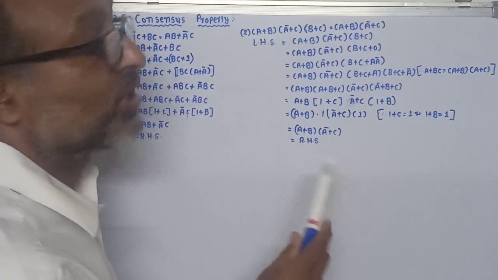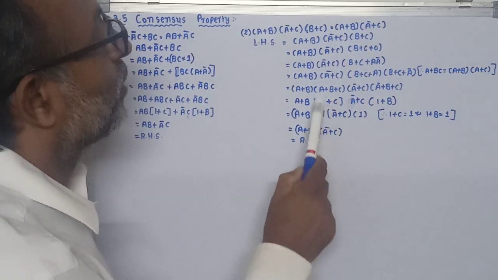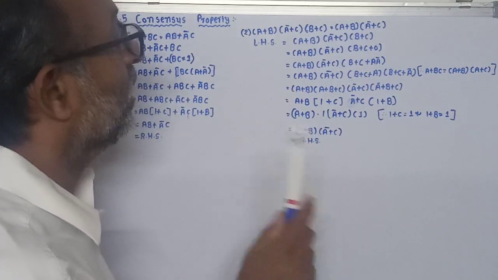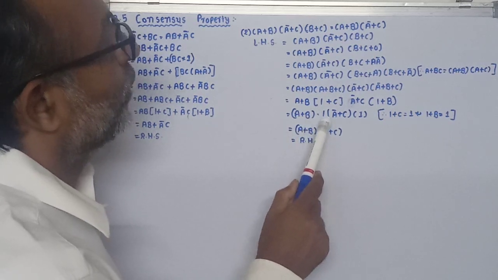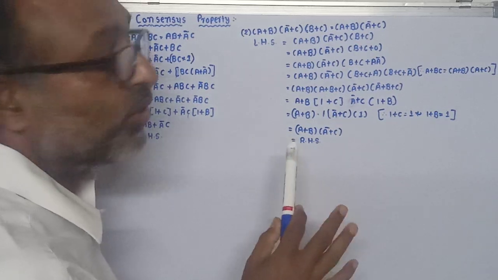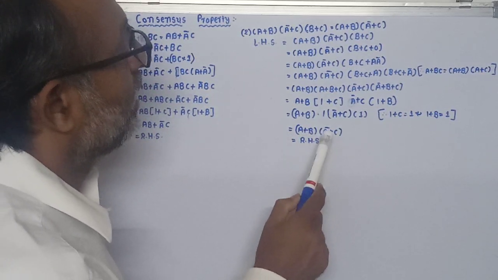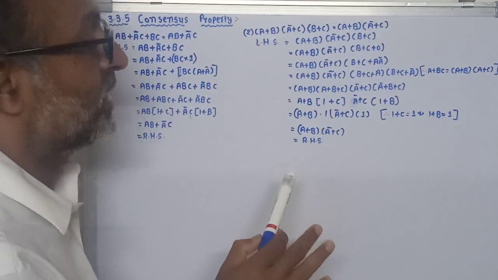Already we have seen 1 plus C or 1 plus B is equal to 1. So this 1 plus C and 1 plus B can be replaced by putting only 1. Our equation becomes A plus B into 1, A bar plus C into 1. There is no need to write 1. So our equation becomes A plus B and A bar plus C, which is our RHS.